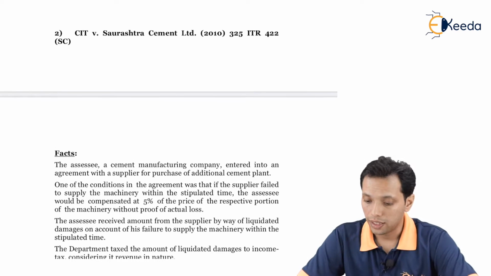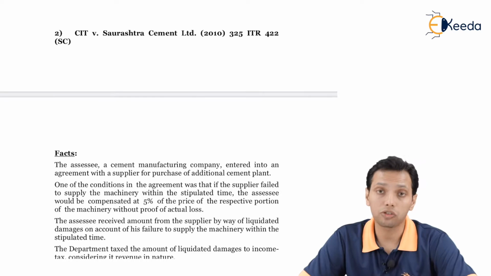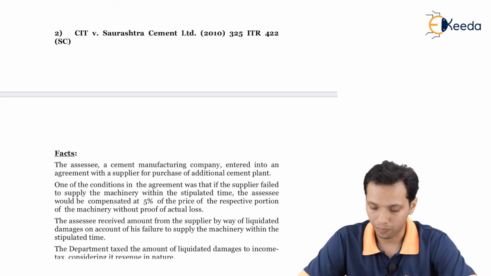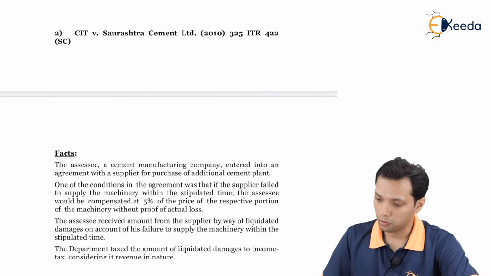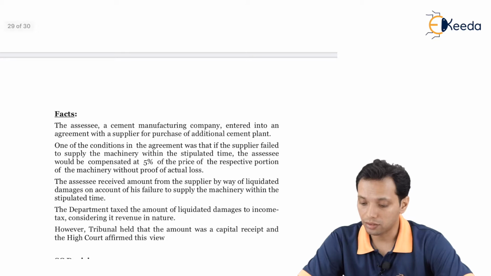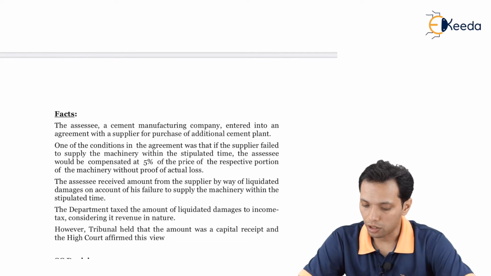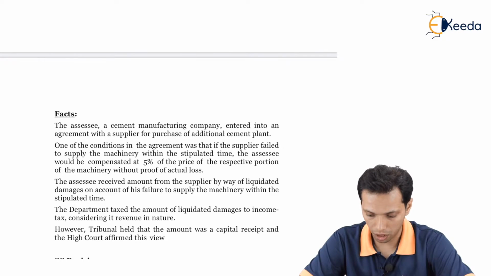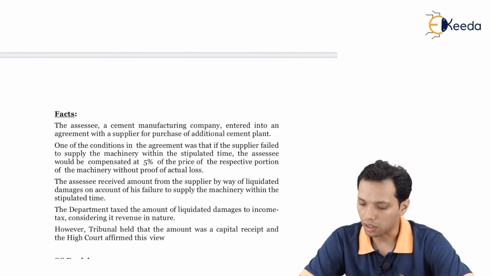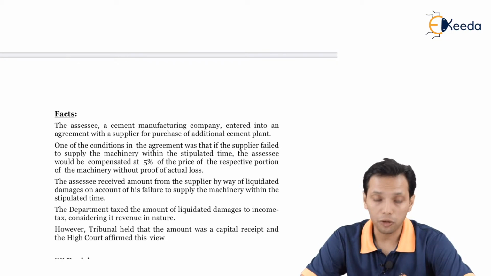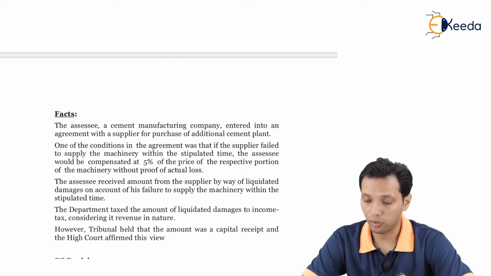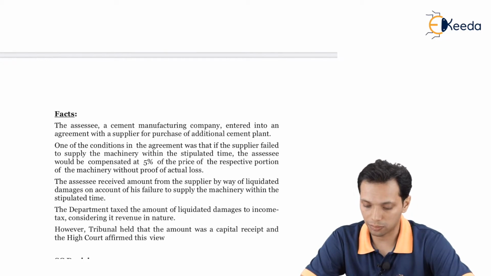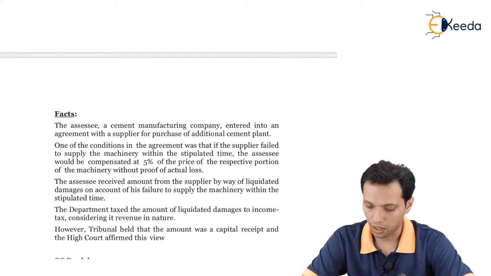Second case law is between CIT versus Saurashtra Cement Limited, 2010, delivered by the Supreme Court. The facts of the case I will read from the screen. The SSC, a cement manufacturing company, entered into an agreement with a supplier for purchase of an additional cement plant. One of the conditions in the agreement was that if the supplier failed to supply the machinery within the stipulated time, the SSC would be compensated at 5% of the price of the respective portion of the machinery without proof